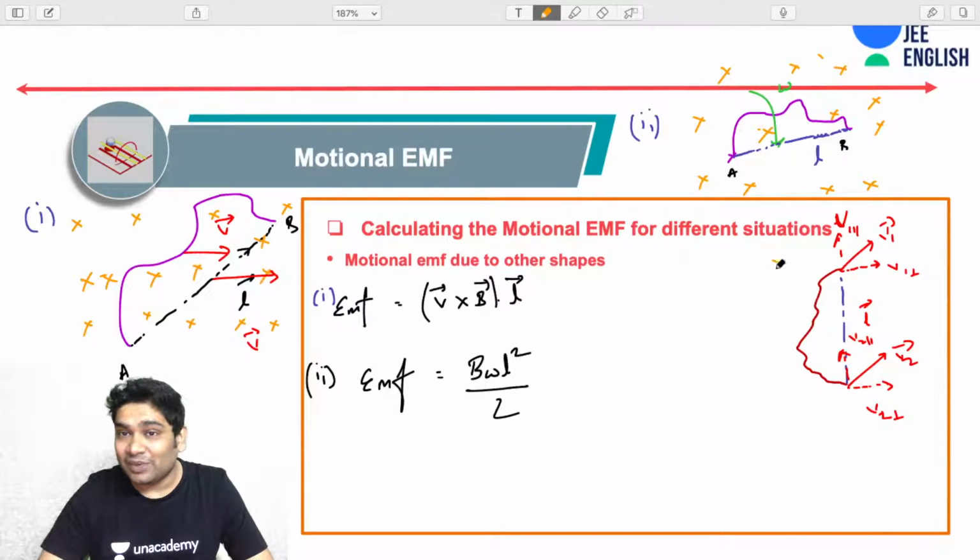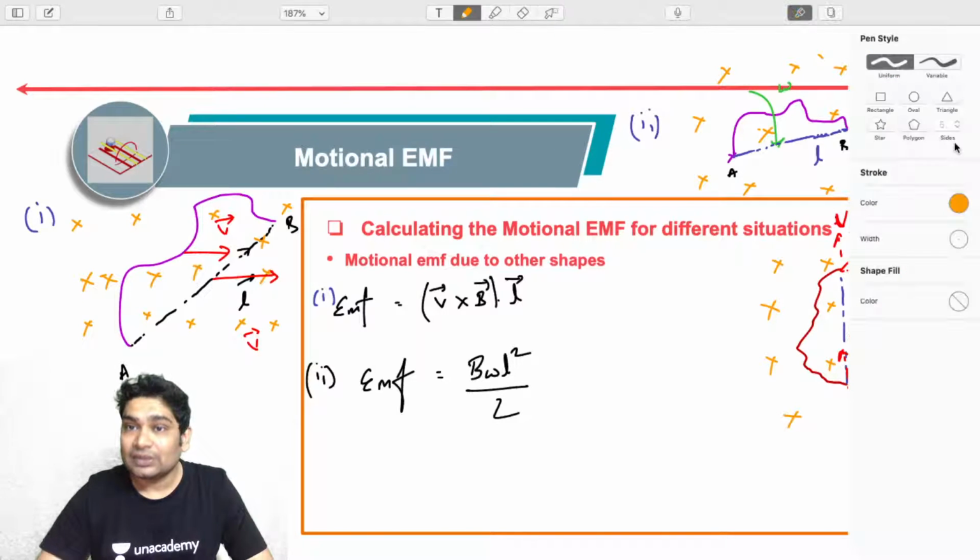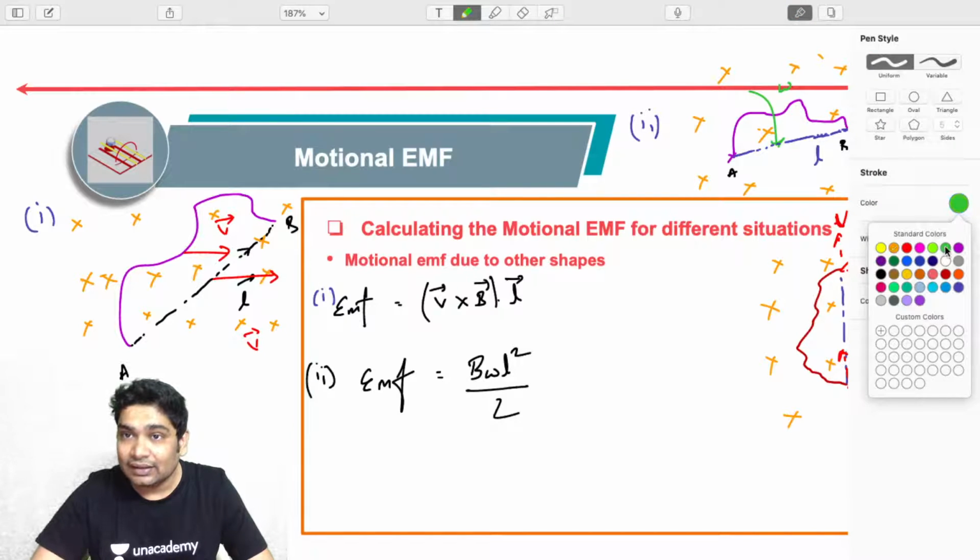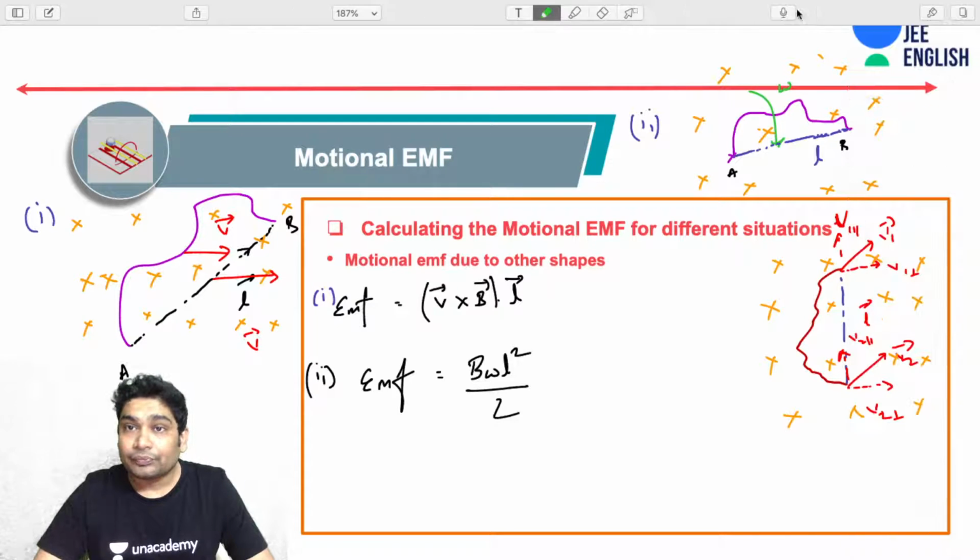which lies perpendicular to this, the induced EMF across the ends of my randomly shaped wire, what would that have been? So let's say this is end A and this is end B. So EMF across A and B in situation number 3 would have been very easy.